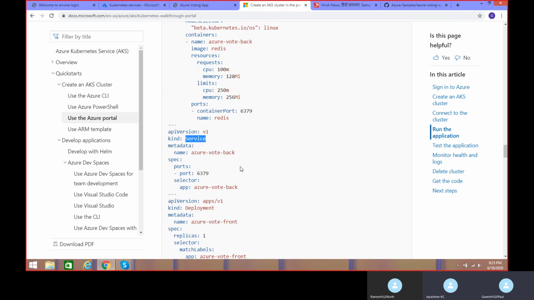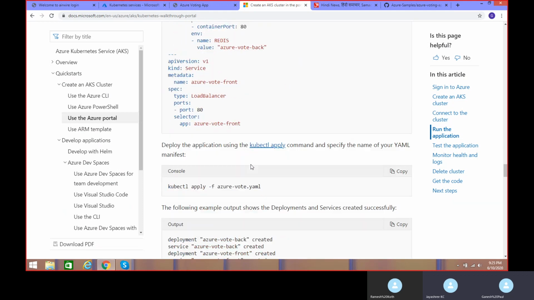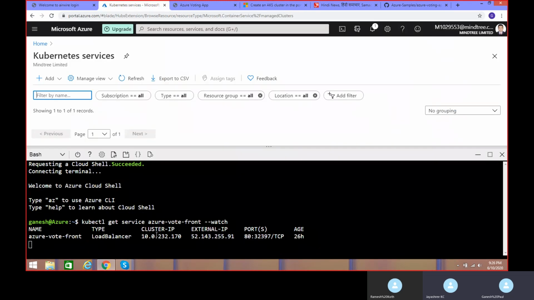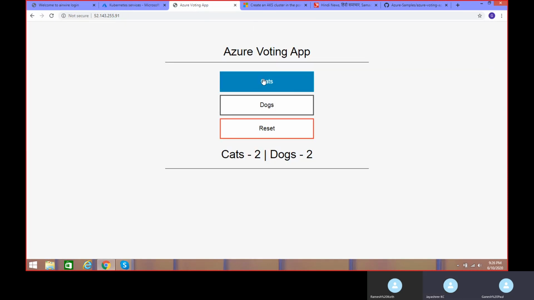He is using the port only in the specification, but for the front end application, he is using a load balancer, so that if any request is coming, he wants to route it through the load balancer as well. So this is the load balancer for the front end. I have checked, this is the external one. When I am running this one, I am getting this, the application which increases the count.